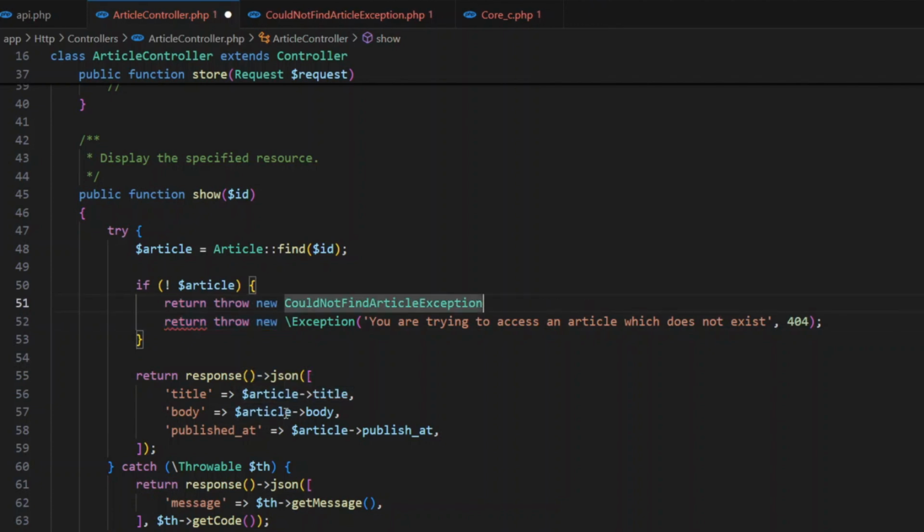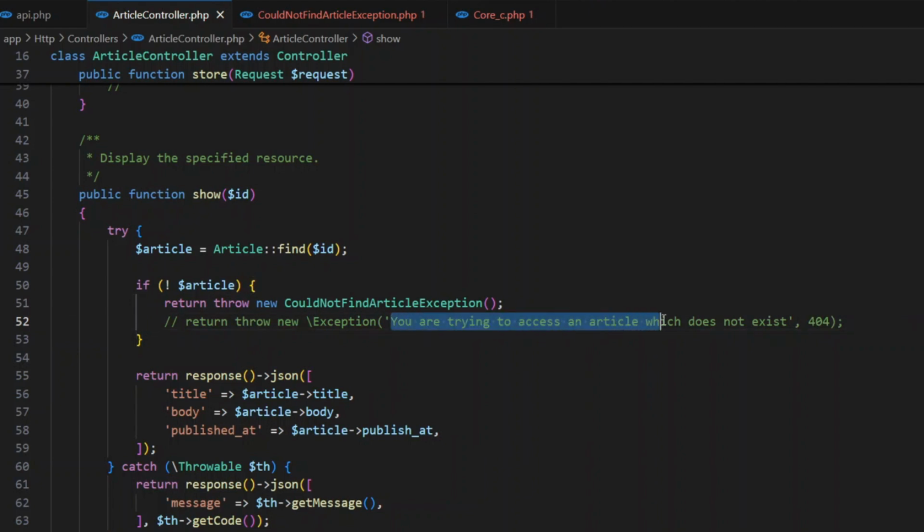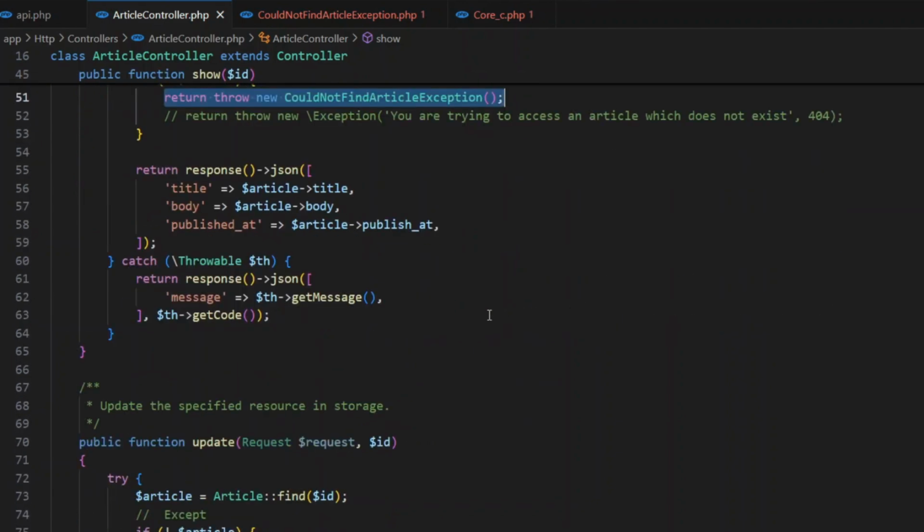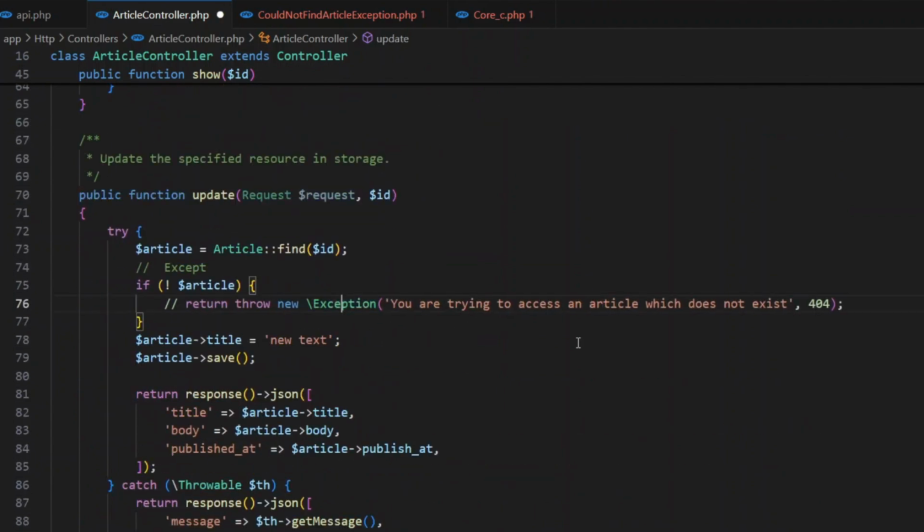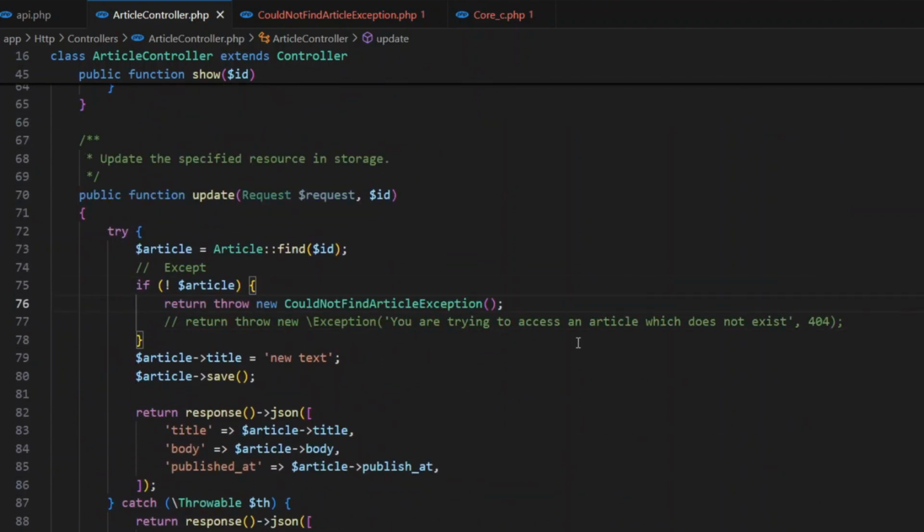Paste it in, give it a bit of space, and now I'm done. Notice that I didn't have to type the message out again and again. That message is now included, baked into the class. So is the status code. So now I can just copy this out, scroll down again, comment this part out, and paste it here.